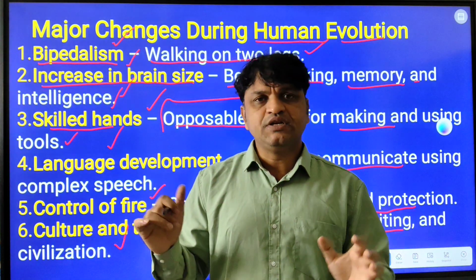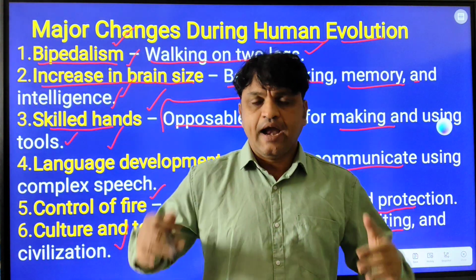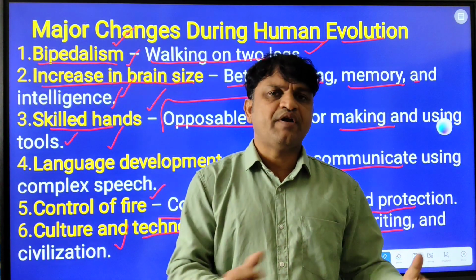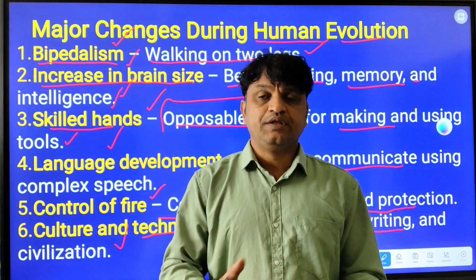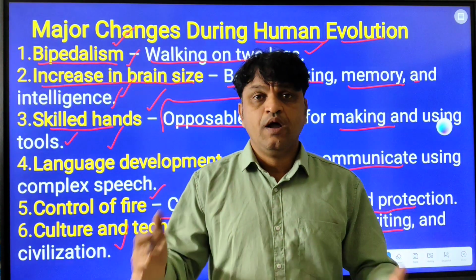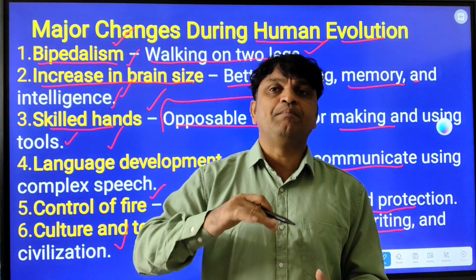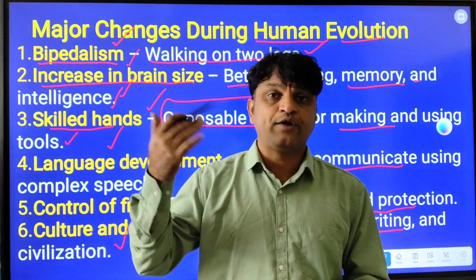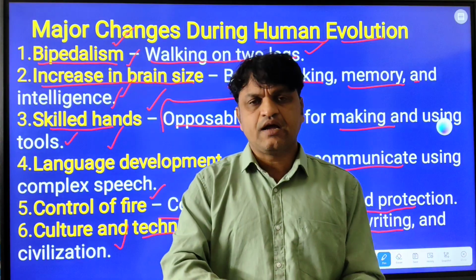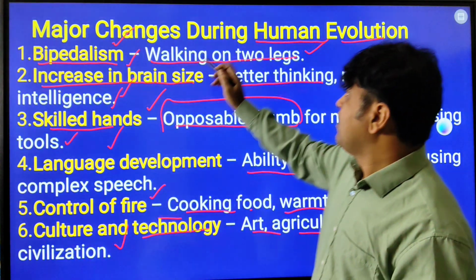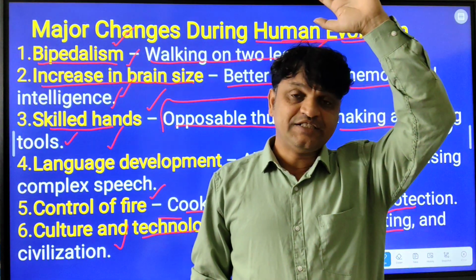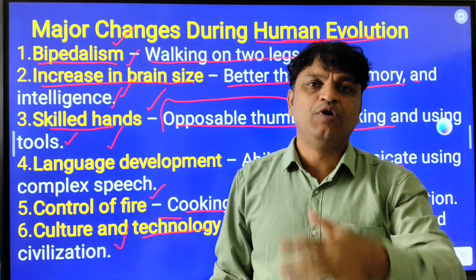So this is the human evolution history, and today we are in a more developed world. Within the span of 100 years, there have been a lot of changes in technology and transport. We have big aeroplanes, big ships. Now human beings are trying to become a multi-planetary species; we are trying to go to Mars and the Moon. We are sending satellites. So this is the gradual human evolution, from our earlier ancestor Australopithecus to today's Homo sapiens.